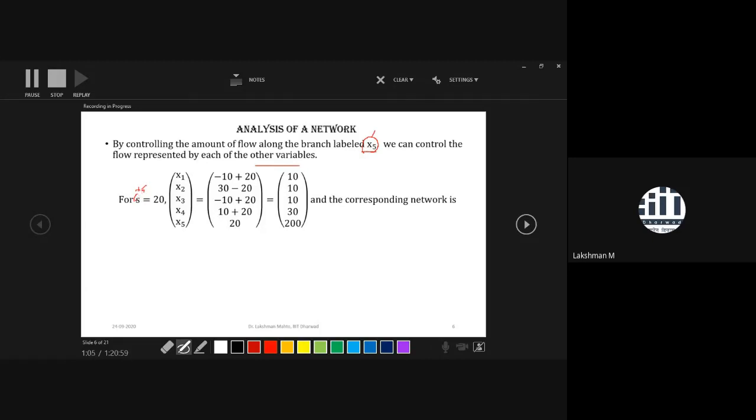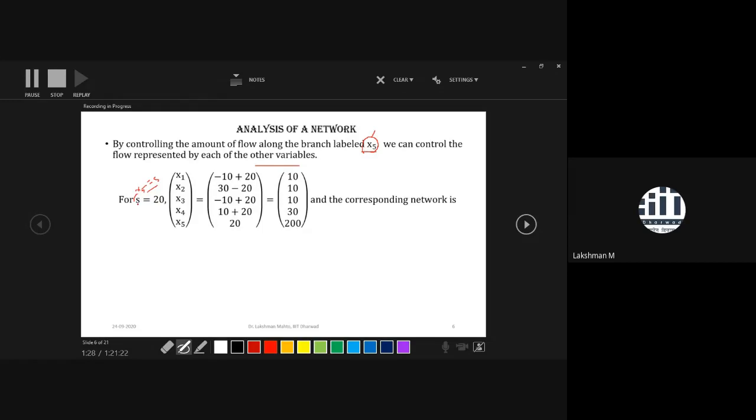So in place of that I have written x5 equal to s. We are assigning a new name, location name s. It is just an assignment. Whether you call it x5 or s, it won't affect anything.